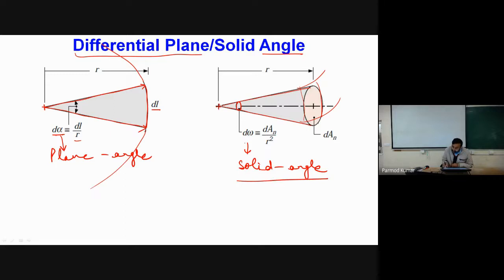Once these rays fall on a part of the sphere, they occupy a planar area. In the 2D case we had an arc; here we have an area. We consider this as the area of the face normal to the direction of the ray. If this is my ray, then normal to it we have this area, which I consider as dAn, and this is the radius of the sphere. So I can call the solid angle as equal to dAn divided by r squared.